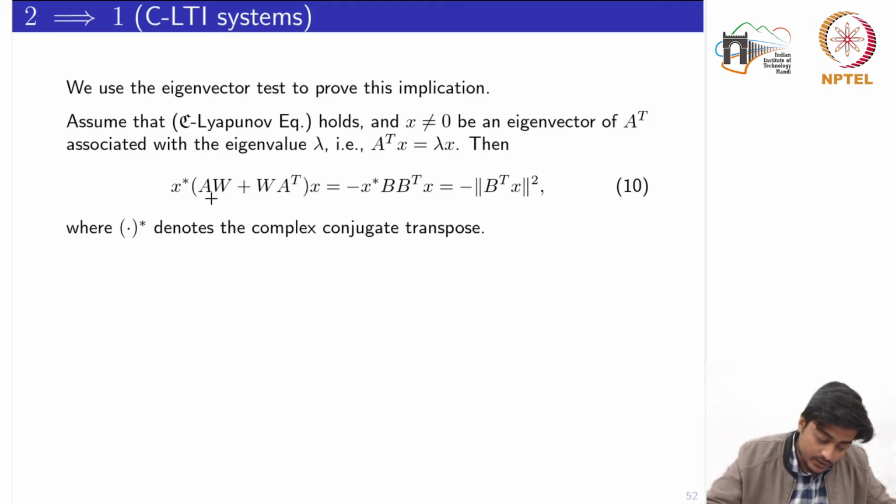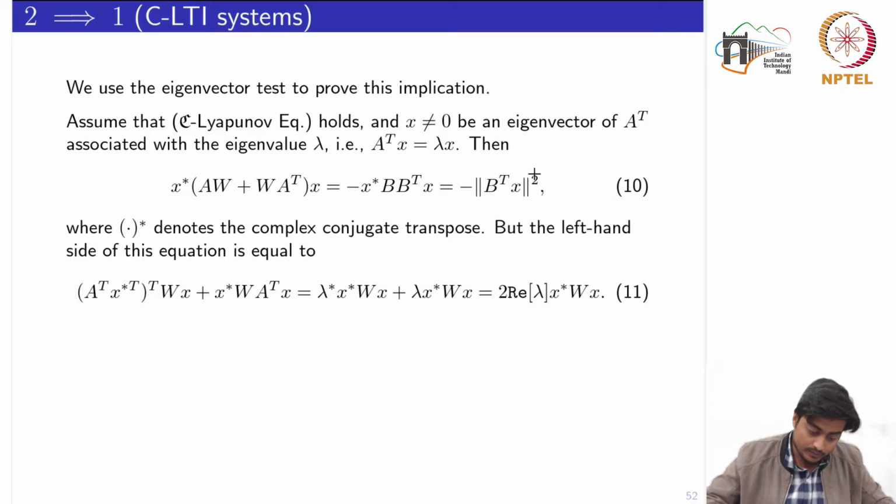So I can write that matrix in the quadratic form, which is X star times this weight matrix times X, which is nothing but equal to minus X complex conjugate transpose B B transpose times X. Again using the property of the norm, I can replace this whole quantity by the square norm of B transpose X. So we'll play with this quadratic form.